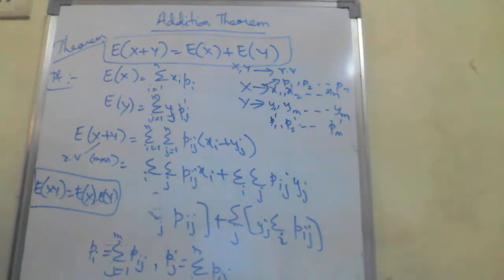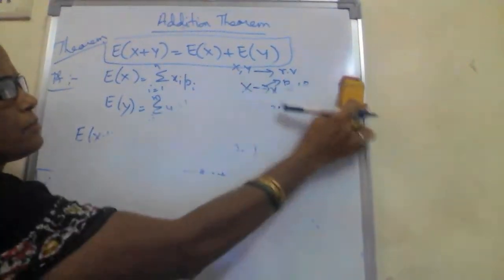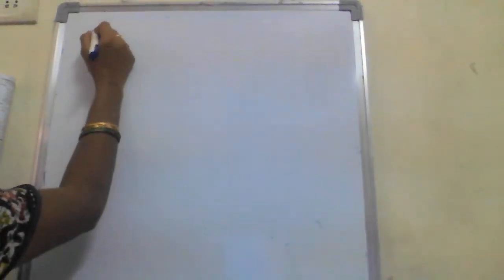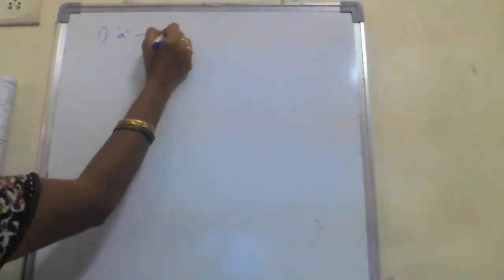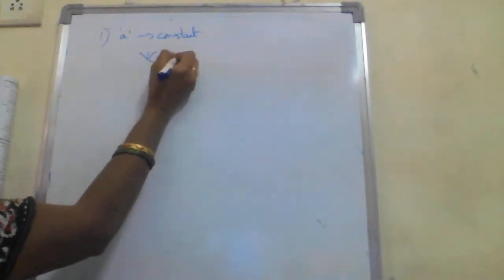Next, after addition and multiplication, we have variance also. We have already done variance in previous chapters, and we'll see it later. Next we have some properties here. The first property is, if a is a constant, v of a will be equal to 0.